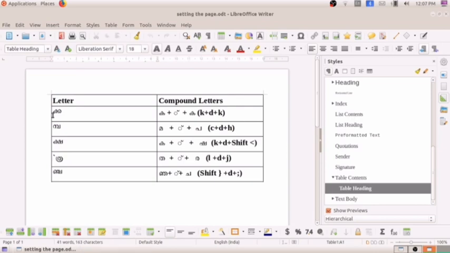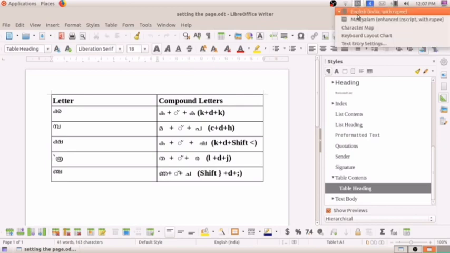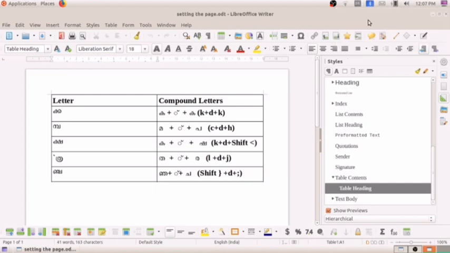Here in Linux, you can see the option for changing the language. Now it is in English. If you want to change it to Malayalam, we can select the Malayalam language here. Then whatever we type will come in Malayalam. But for specific characters, to get the correct output, we have to press the correct keys on the keyboard.